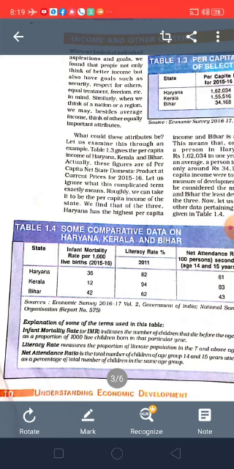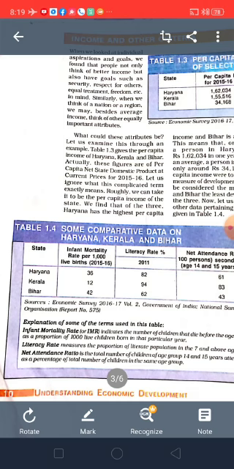So here we come to know that having only better income is not sufficient. Along with income, we should be in a better position in all these attributes also. Then only we can say that our country or our state is developed.